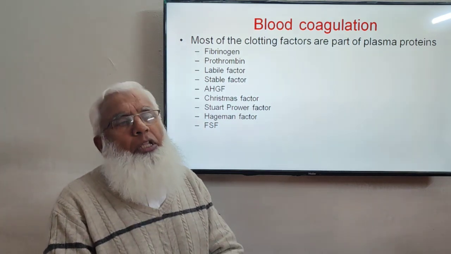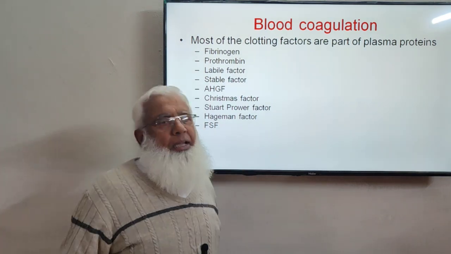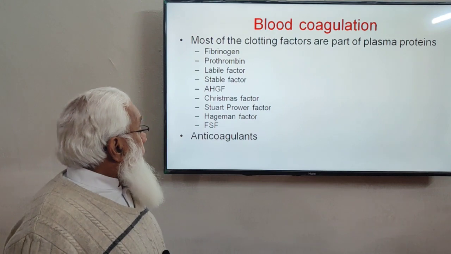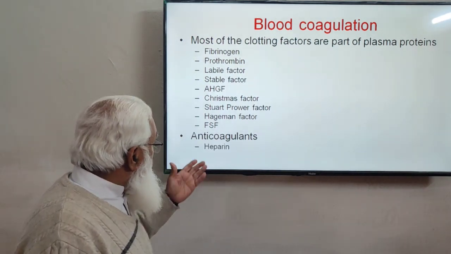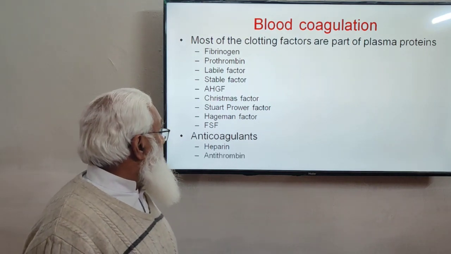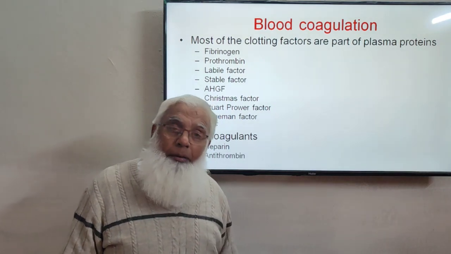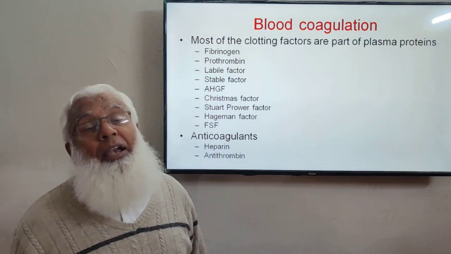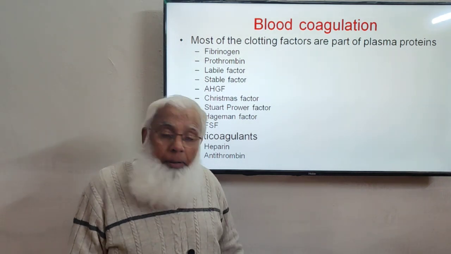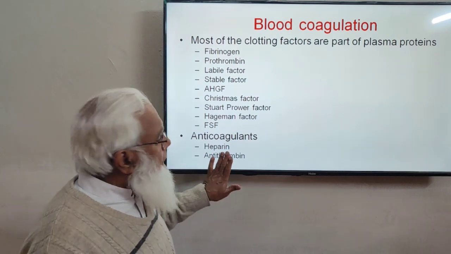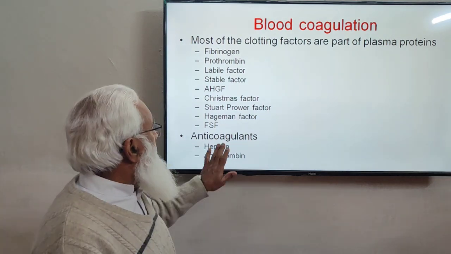So plasma proteins provide the clotting mechanisms as well. And anticoagulants are also plasma proteins, for example heparin and antithrombin. Antithrombin is a very important plasma protein which prevents intravascular clotting. Blood does not clot in our vascular compartment. It should not clot, so this clotting is prevented by the anticoagulants.